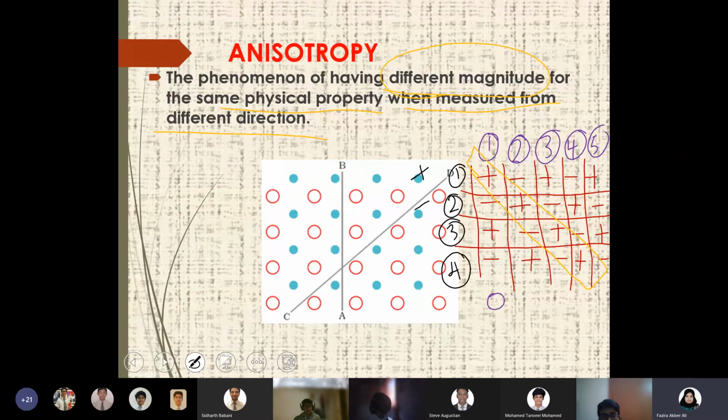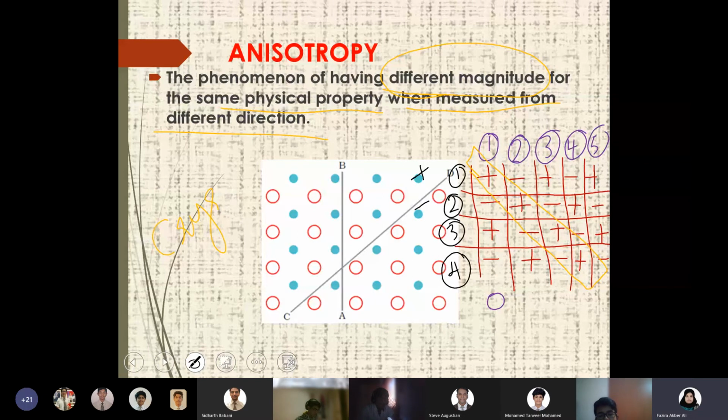The same physical property when measured in different directions gives different values. That phenomenon is known as anisotropy. So this is the property of a crystalline substance, because of its perfect arrangement. Not only electrical charge, another property is refractive index.